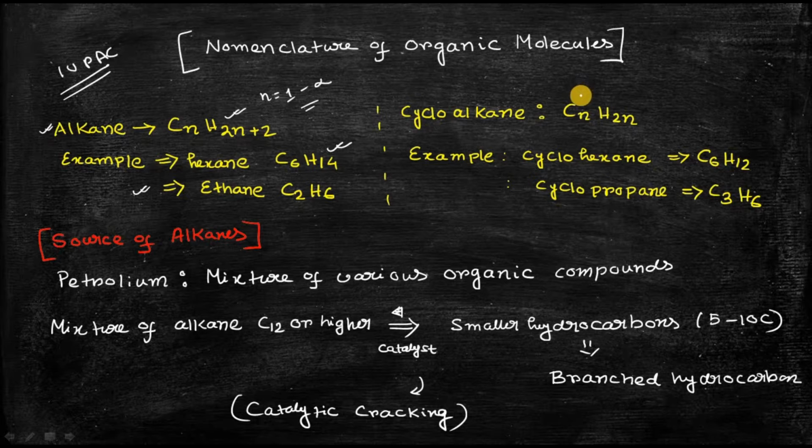And this is the common formula of cycloalkanes. Cyclo means it has a cyclic structure, like the structure of cyclohexane. On the other hand, alkanes do not have any cyclic structure; they generally have a chain type of structure, which can be branched or unbranched. The typical formula to denote any cycloalkane is CnH2n. One example is cyclohexane, C6H12, which fits the formula CnH2n.